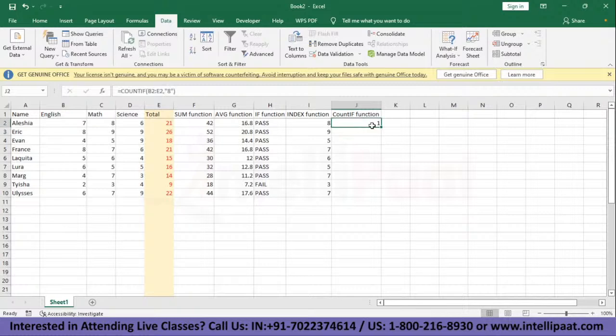That means the condition is met and it's true. We'll see the same for other rows as well. We'll just do this, and as you can see, the student has received 8 in English, so we have a 1 here. Wherever you see a 0, that means the students did not receive any 8 marks in any of the subjects. So that's it for this functions section of this video. Let's see what we have next.